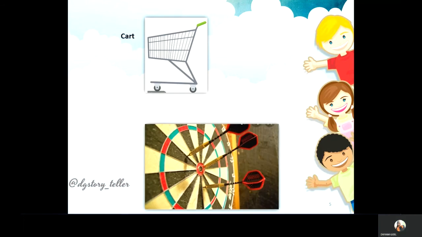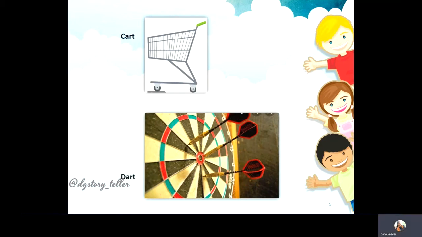Okay, dart. These long sticks are known as darts. Okay, and this board is basically a dart board where we point the darts. Okay, so dart. All of these contain the R sound. That is why they are R sound words, AR sound words.